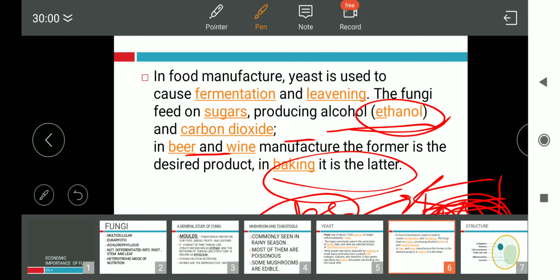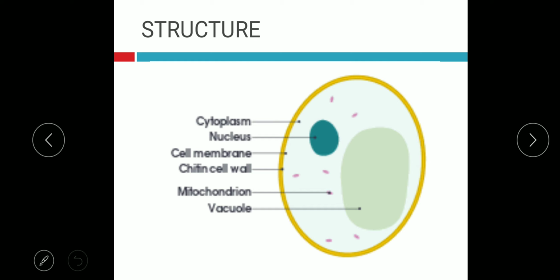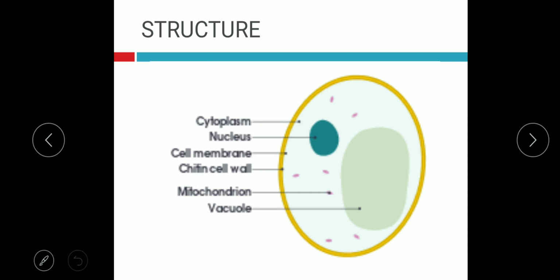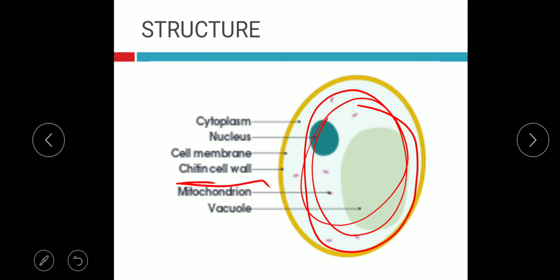Next is the structure of yeast. This is the cell wall of the yeast, and it is made up of chitin, a major difference. The cell wall in a plant cell is made up of cellulose, whereas the cell wall in fungal cells is made up of chitin. Then there is the cell membrane, the cytoplasm, the nucleus and the vacuole.